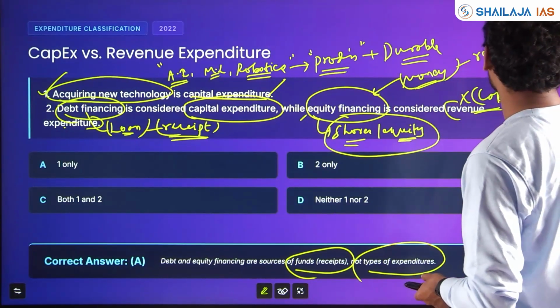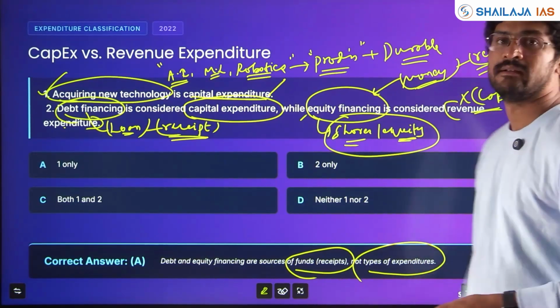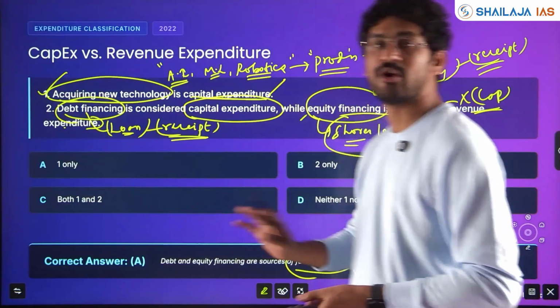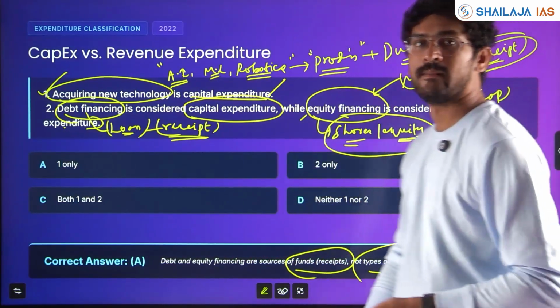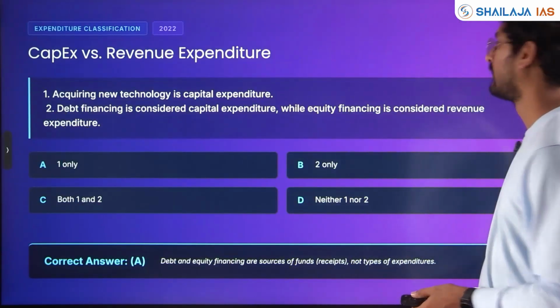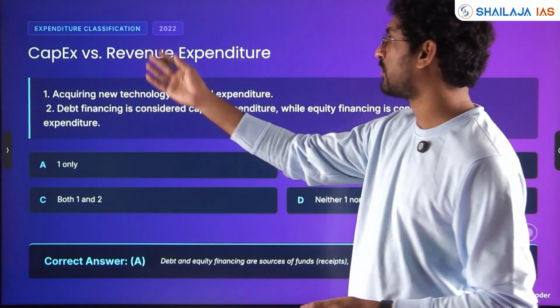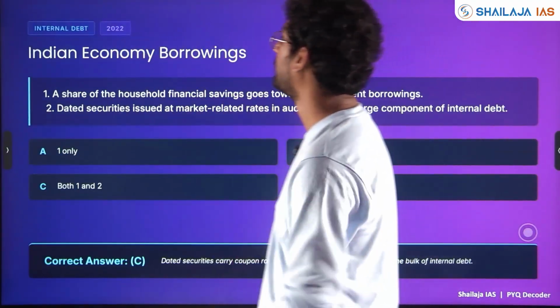So it is a receipt and it is a capital receipt, not a revenue receipt. And it is not expenditure. It is not revenue expenditure. Both are capital receipts. Okay. Not types of expenditure. Clear? Here again asked in 22. Again with respect to capex, revenue expenditure definitions terms asked in 25.